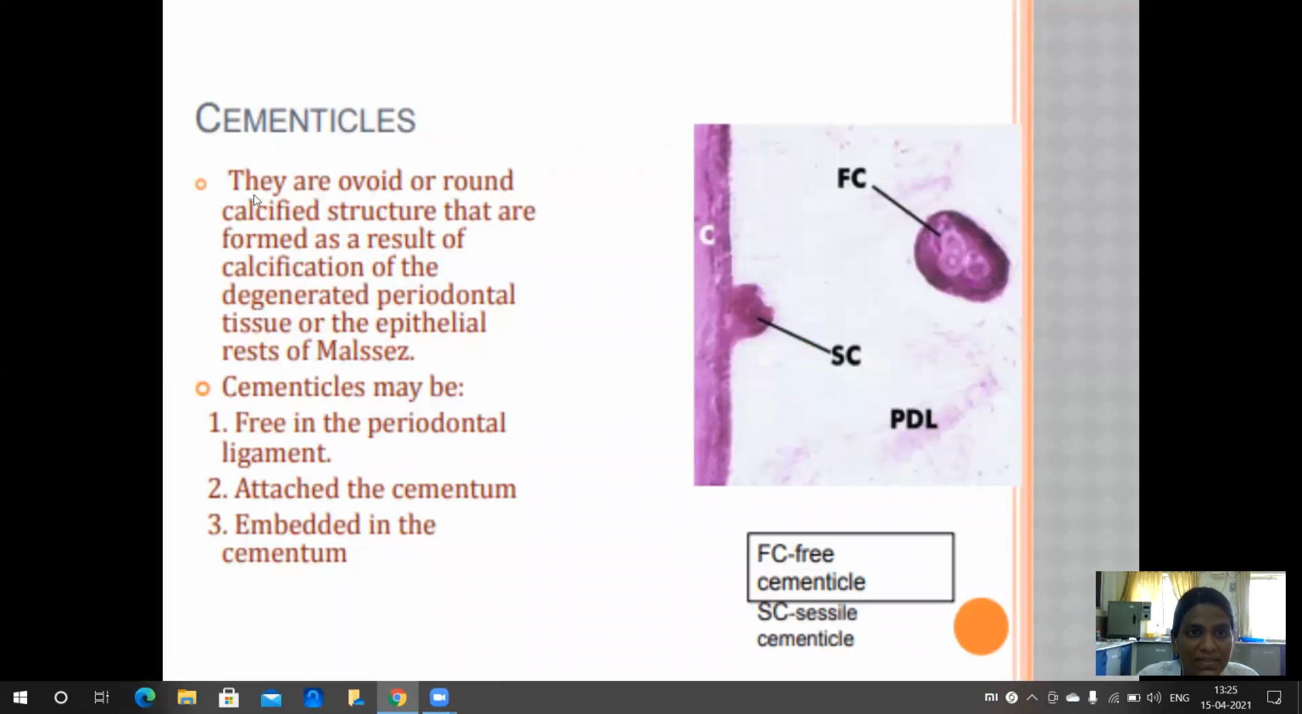Then the cementicles. These cementicles are ovoid or round calcified structures that are formed as a result of calcification of the degenerated periodontal tissue or the epithelial rest of Malassez. Cementicles may be free in the periodontal ligament, attached to the cementum, or embedded in the cementum. These are the sessile cementicles. These are the free cementicles in the periodontal ligament.